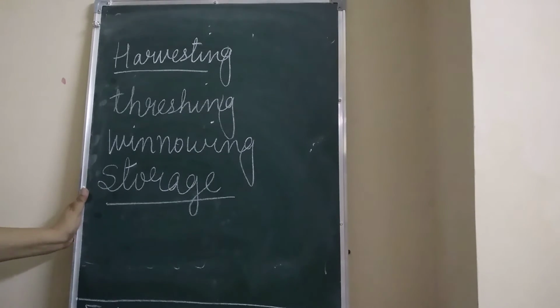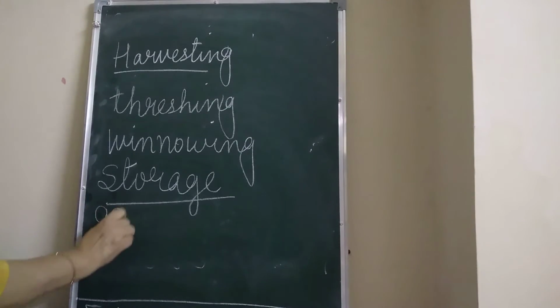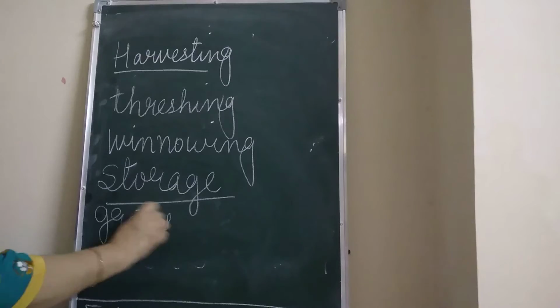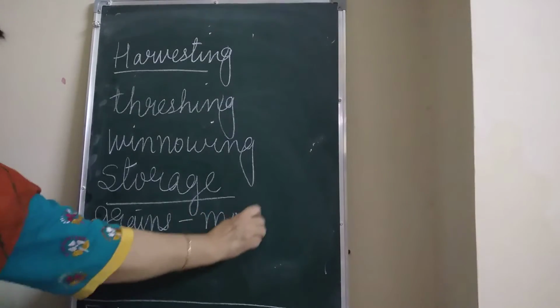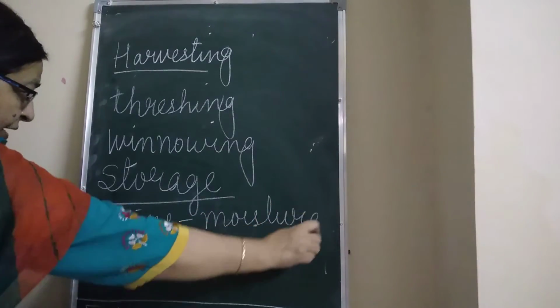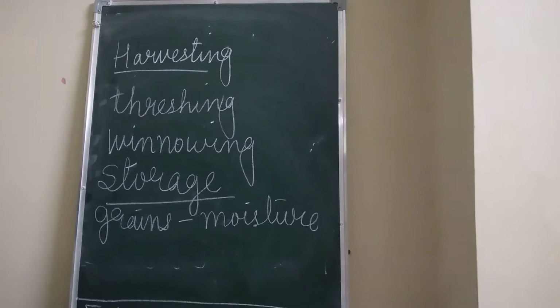The grains are dried in the sun to remove whatever moisture is present. The storage area should be kept clean and dry.